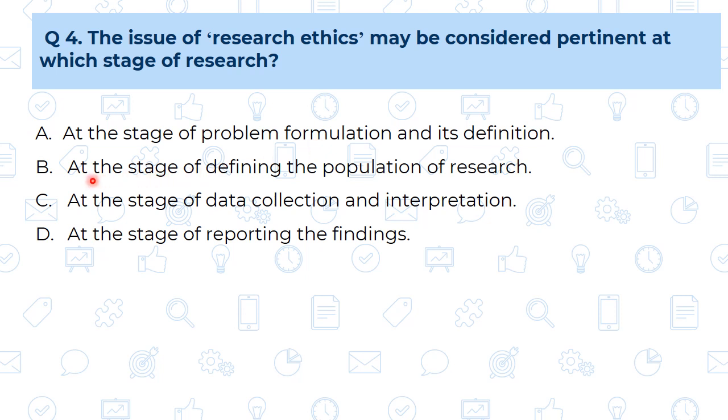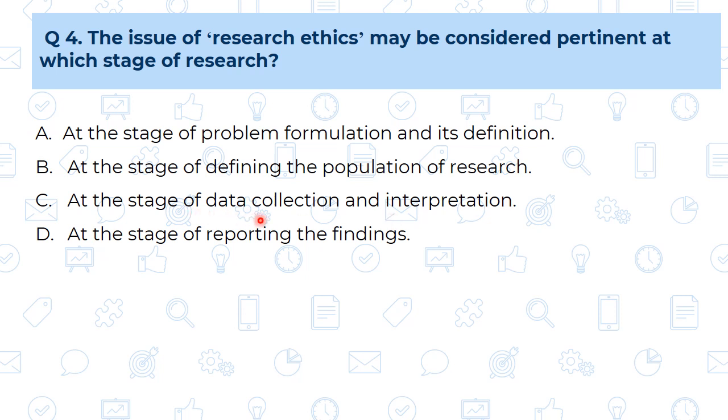Then second, at the stage of defining the population of the research. Here also this is the question of the researcher's selection. Third one, at the stage of data collection and interpretation. See, at the stage of data collection, the researcher has to follow some kind of rules and regulations, because there is an involvement of the participants, and whenever there is an interpretation also, there should not be any kind of falsification or fabrication, misconduct by the researcher.